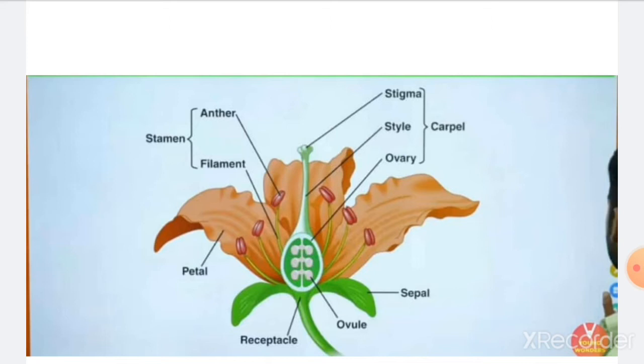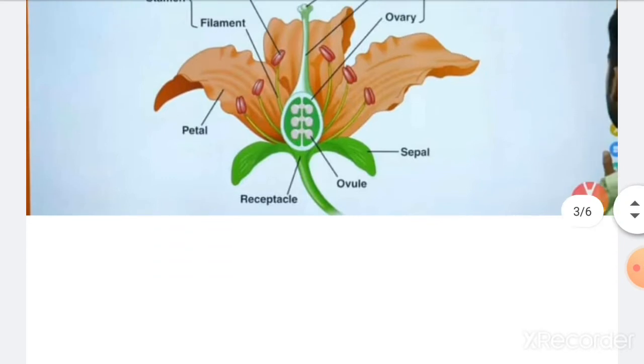And the female part has stigma, style and ovary. Now, stigma, style and ovary are collectively called the pistil, or you can also call it carpels. Alright.